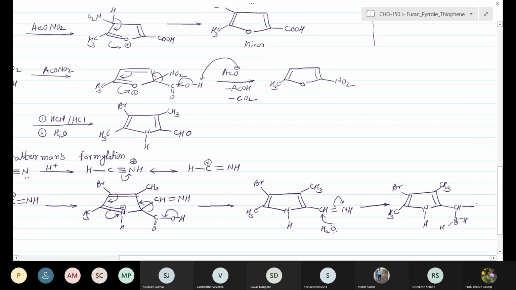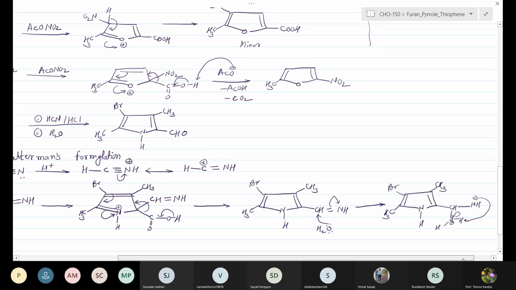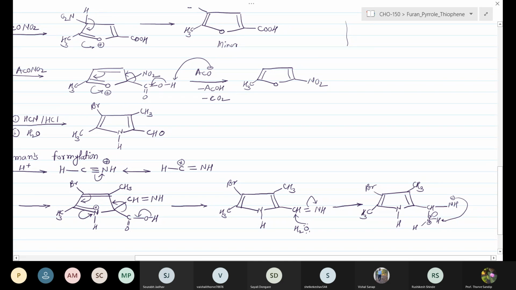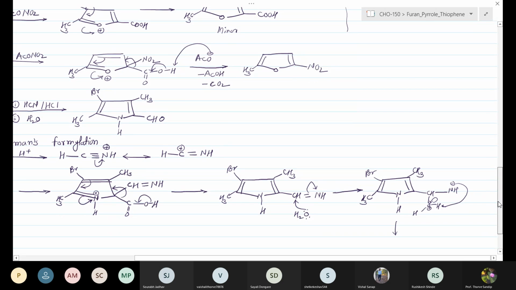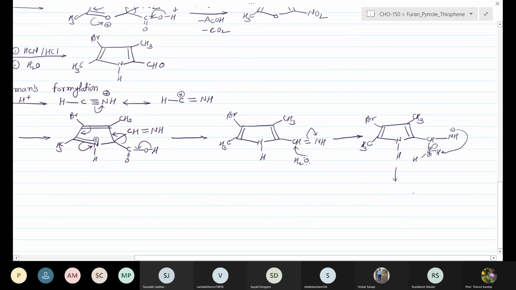Here we have NH minus. This NH minus can abstract the proton and neutralize the charge on the oxygen. As we neutralize the charge on the oxygen, that leads to the formation of the pyrrole ring system, and the substituents remain as they are, having the CH3 group, Br group, CH3 group.